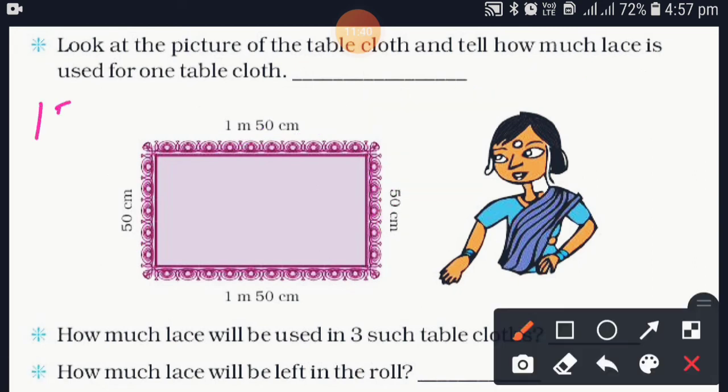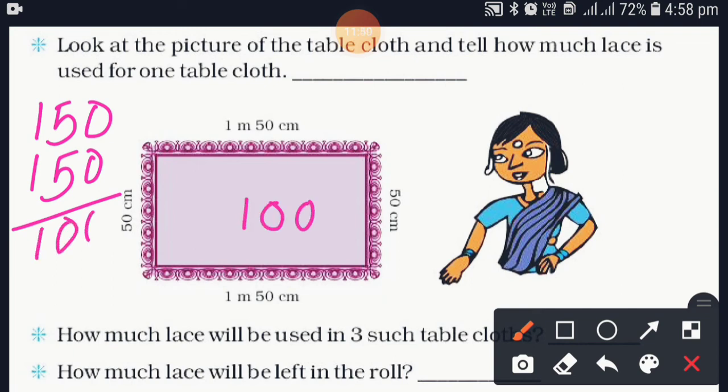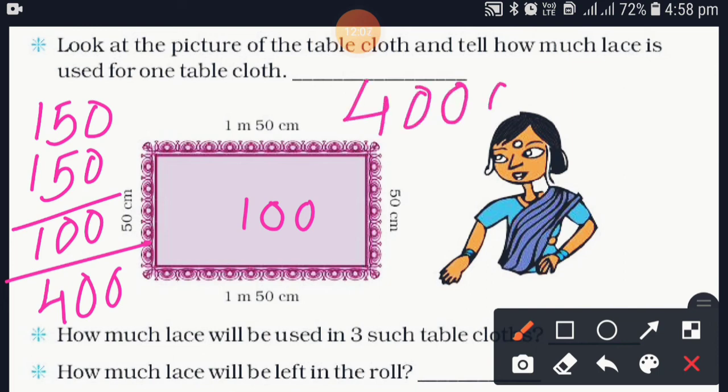So let's count. 150 plus 150 plus 50 plus 50, it's 100. So directly write here 100. 150 plus 150, the answer will be 300. And 300 plus 100, the answer will be 400 centimeter. So the measurement of the tablecloth is how much? 400 centimeter. But if you convert it into meter, then the answer will be 4 meter.